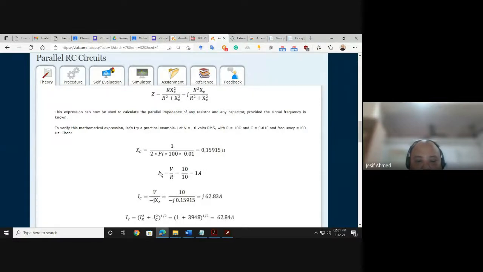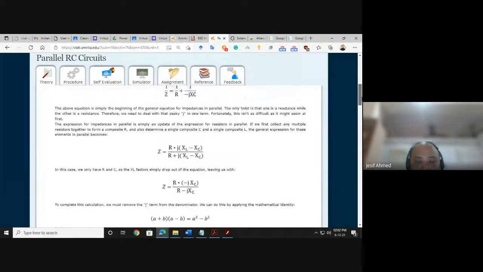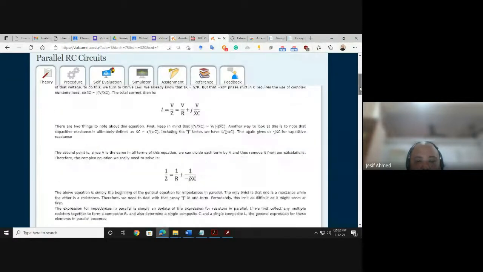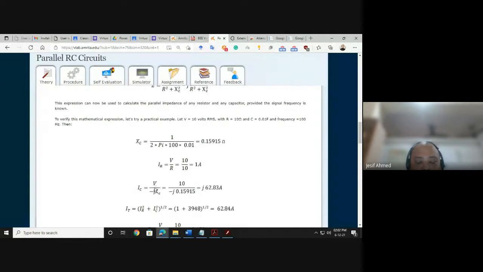From the numerical example, the formulas are given, like IR is V by R, IC is V by minus jXC, IT is equal to this formula, which may not be mentioned before. You need to check. If it is not mentioned, then you can include the formulas, not the values, not the example, but the formula from the example you can write in your theory part.